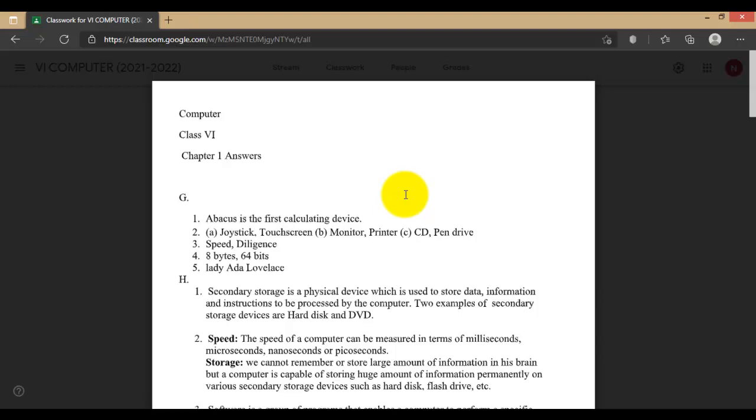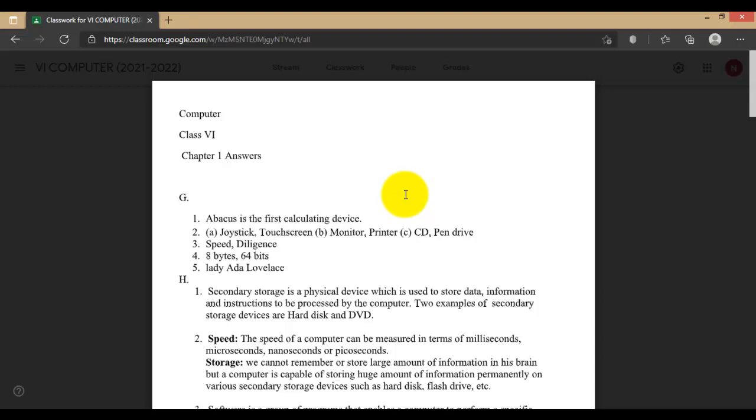One byte usually stores one character, letter or symbol. Here, in the word computer, how many letters are there? 1, 2, 3, 4, 5, 6, 7, 8. 8 letters are there, so it will take 8 bytes. And how does it become 64?